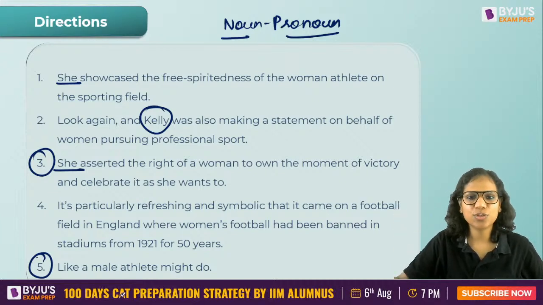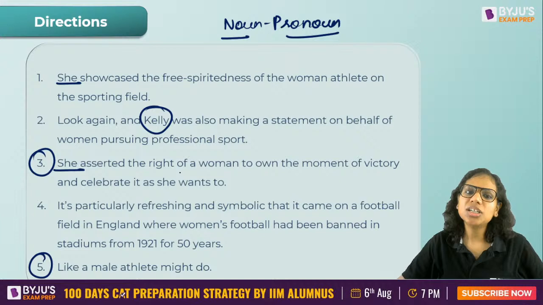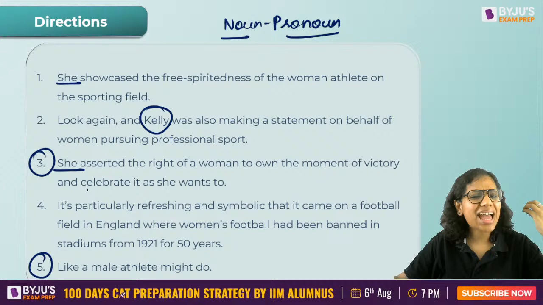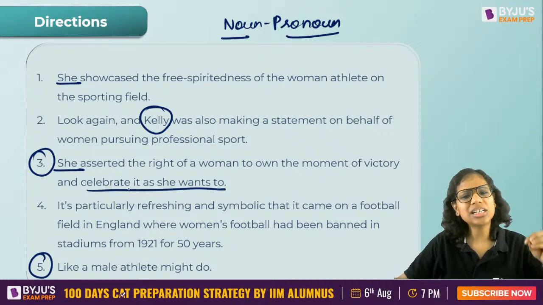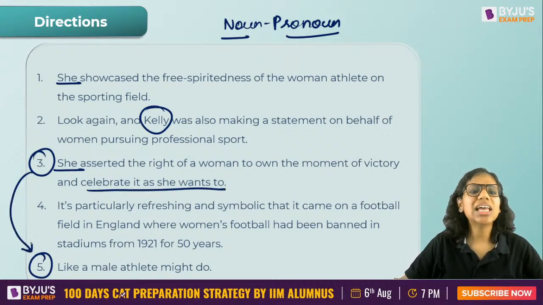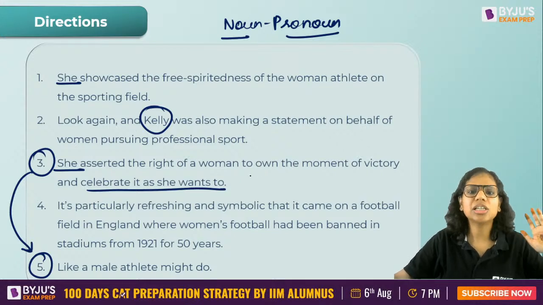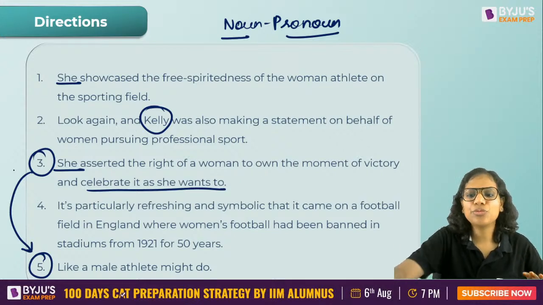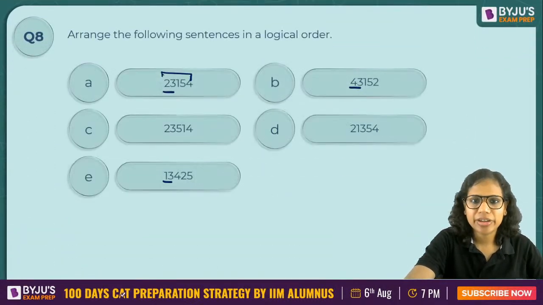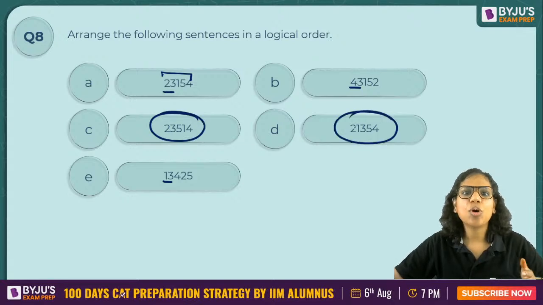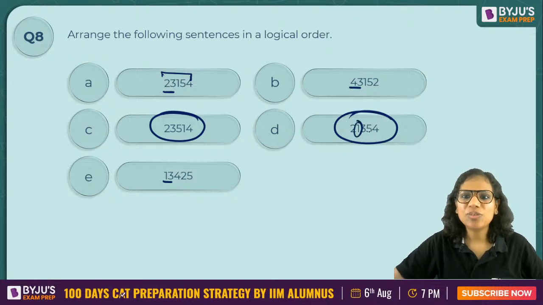When I read this question for the first time, see, she asserted the right of a woman to own the moment of victory and celebrate it as she wants to. Just like a male athlete might celebrate it the way he wants to. Similarly, she asserted the right of a woman to celebrate as she wants to. So 3, 5 for me was a very easy pair, right? And the moment I identified 3, 5, I narrowed down to 2 options right away.